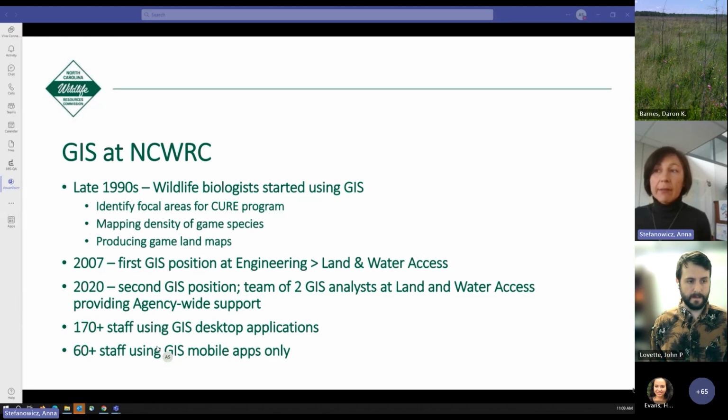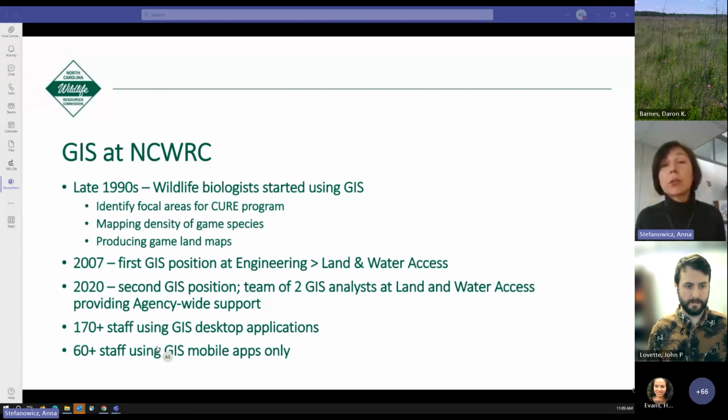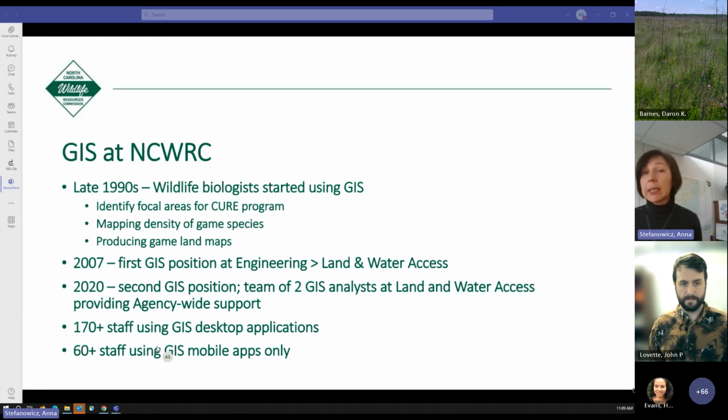In 2007, a GIS position was opened in the engineering division, which later was moved to the newly created Land and Water Access division. And 4 years ago, another position was added to the same division due to the growth of GIS application in our agency.